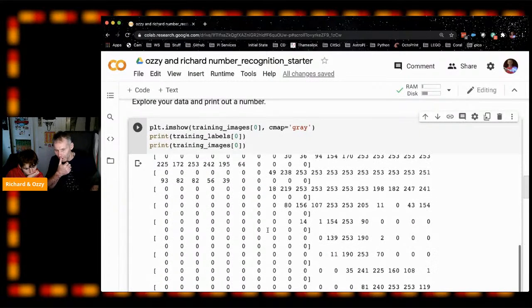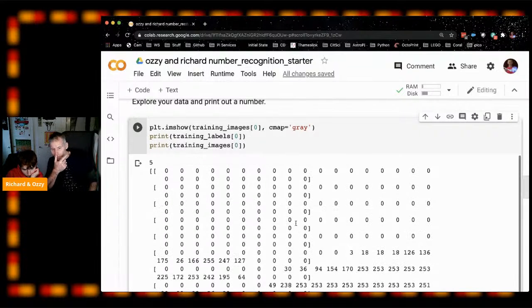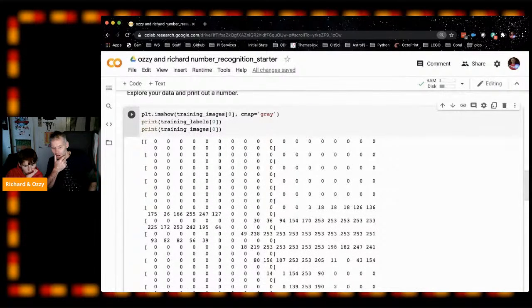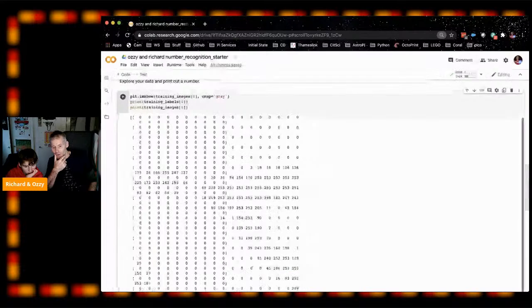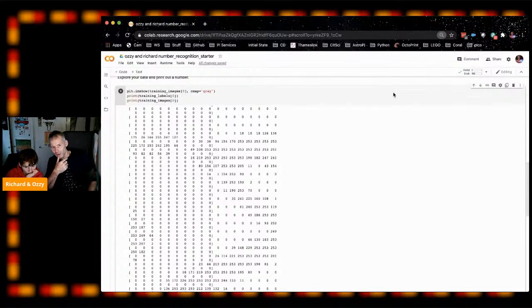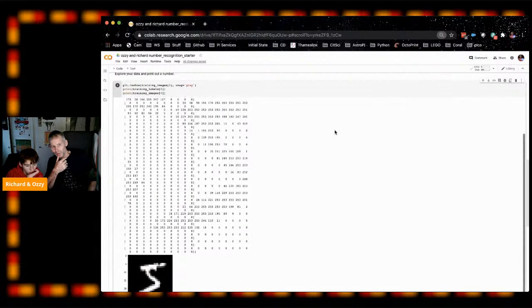If you scroll down there, you can see most of these values are 0, and then there are some that are high numbers, like in the 200s. If you make the text a bit smaller on the window for a second, zoom out a little bit, can you see where the numbers are? There's a number 5 drawn out there. Can you see how that's worked? So there's a 5, right?